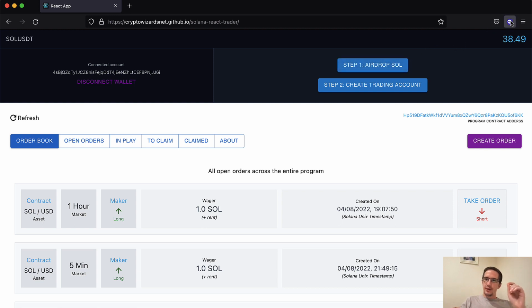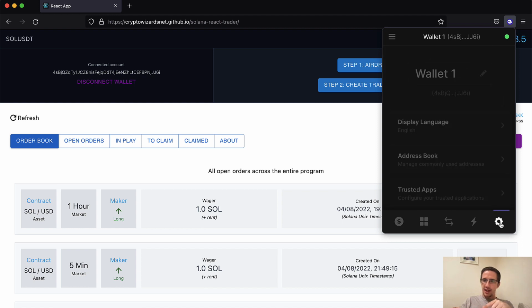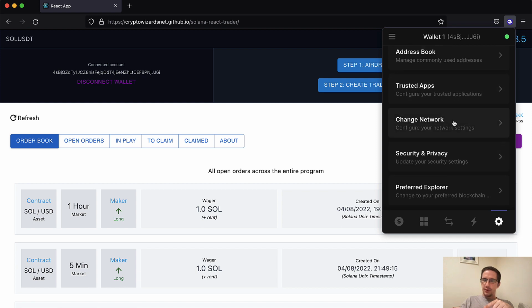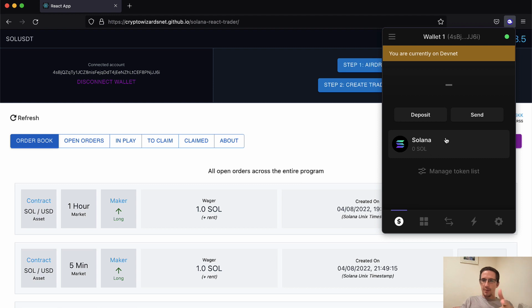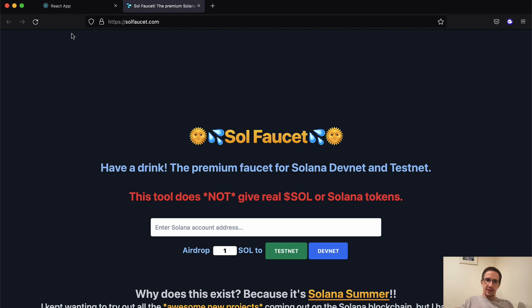But before we do that, and very importantly, take your wallet here and change it. In the bottom right here, there's a settings icon. Go there and change this over to the DevNet. So hit change network, DevNet. And now I'm in DevNet. Right, great. So what I'm going to do is airdrop some Solana to my DevNet wallet.